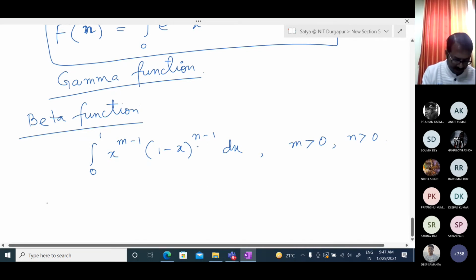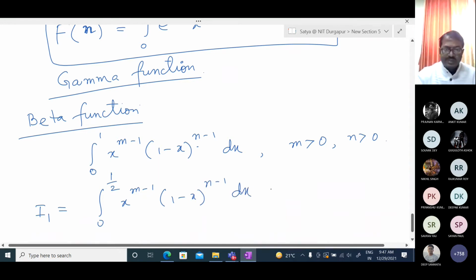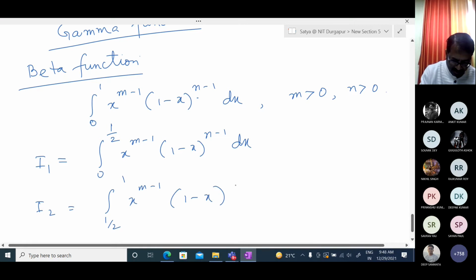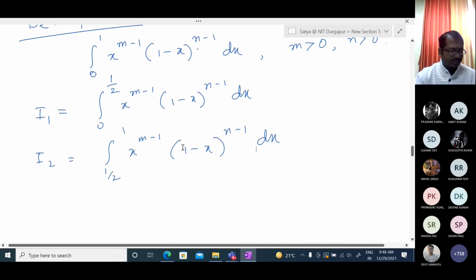So we can take this I equal to, we are dividing again these two parts. I1 equal to integration 0 to half. Since both sides are discontinuous, we can write 0 to half in between. We are dividing x to the power m minus 1, (1 minus x) all to the power n minus 1 dx, and I2 equal to integration half to 1 x to the power m minus 1, (1 minus x) all to the power n minus 1 dx. Now let us say first one.